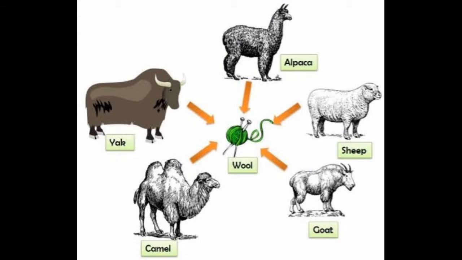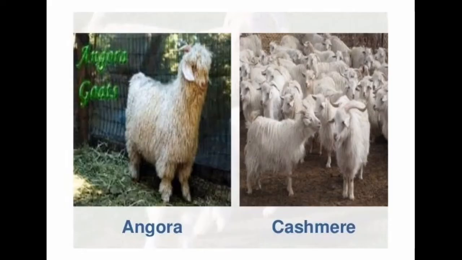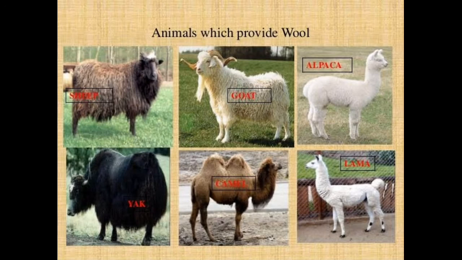In Ladakh, wool is also obtained from yaks, and very high quality pashmina shawls are made from the soft fleece of the Kashmiri goat, which is called the Angora species. The hair obtained from the body of the camel is also used as wool. So let us see the step-by-step process from fibers to wool.